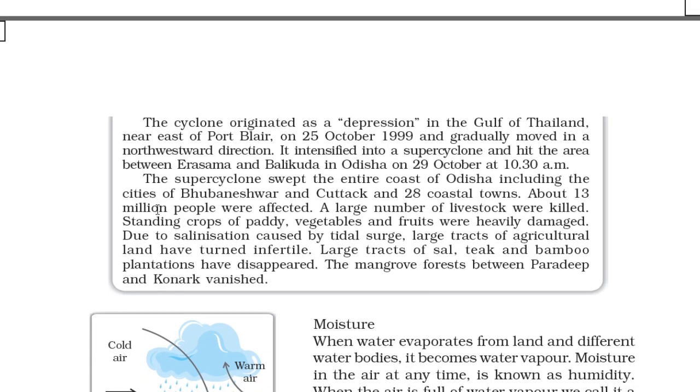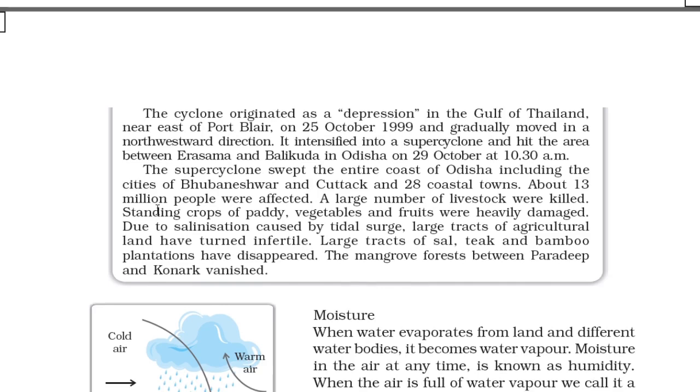A large number of livestock were killed. Standing crops of paddy, vegetables, and fruits were heavily damaged. Due to the salinization caused by the tidal surge, large tracts of agricultural land have become infertile. Large tracts of sal, teak, and bamboo plantations have disappeared. The mangrove forests between Paradeep and Konark vanished. So it was very devastating.